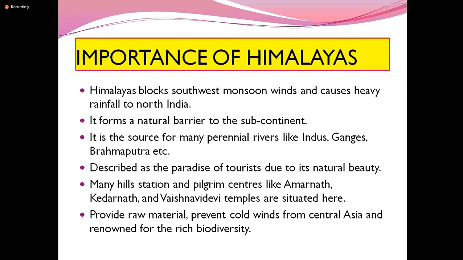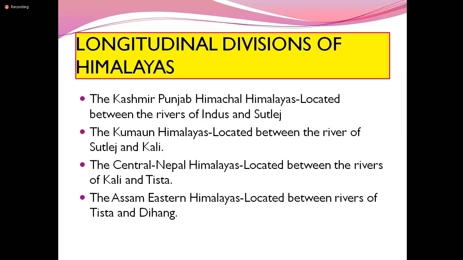First, it blocks the monsoon winds and causes heavy rainfall, and it acts as a natural barrier. It is a source for many perennial rivers like the Indus, Ganges and Brahmaputra, and it is a paradise tourist spot because of its natural beauty. Many hill stations and temples like Amarnath, Kedarnath, and Vaishno Devi are situated here, and it also provides raw materials and prevents the cold winds from Central Asia. So from this we come to know how important the Himalayas are for India.